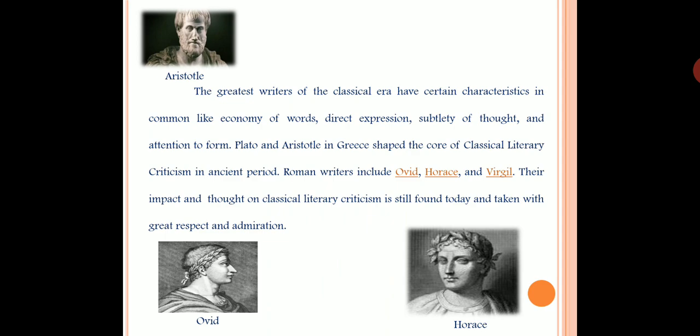Such are the things that poets look for under economy of words. Then there will be direct expression. There is no going around about different things for the expression. Whatever expression he wants to reflect in his poem, he gives that in a direct form.